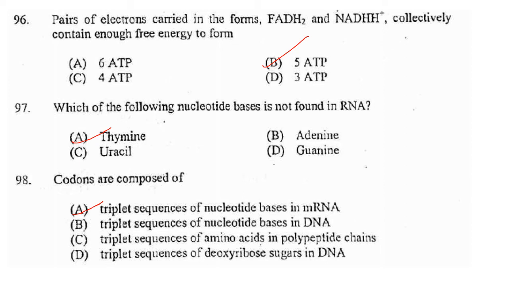Codons are composed of triplet sequences of nucleotide bases in mRNA. So codons are triplet sequences of nucleotide bases in mRNA. So answer is option A.